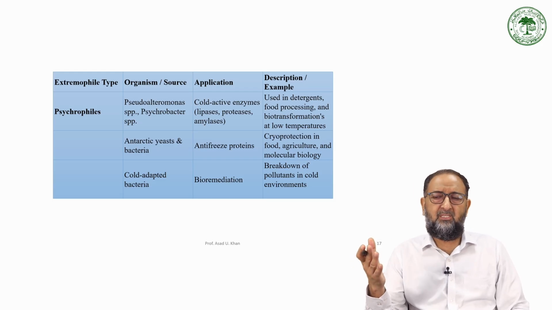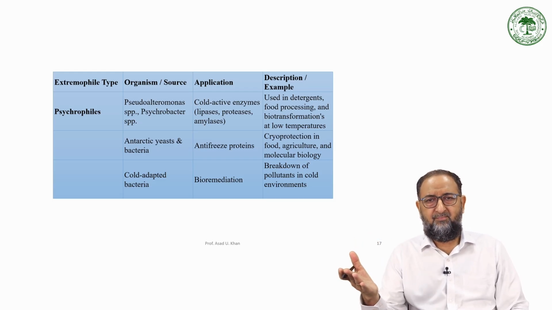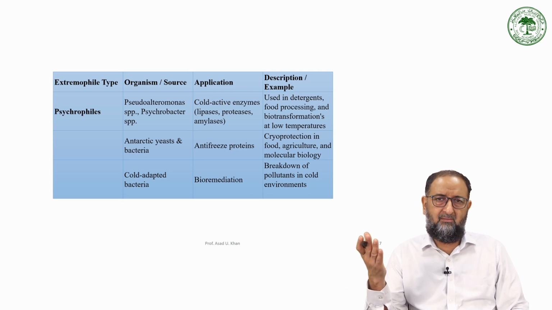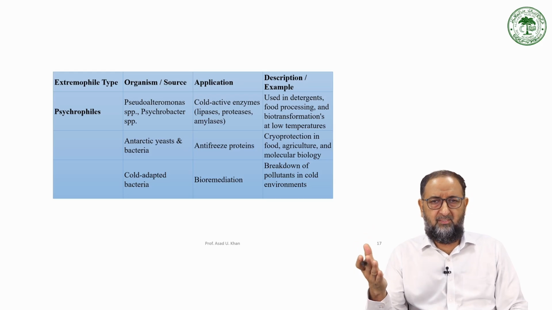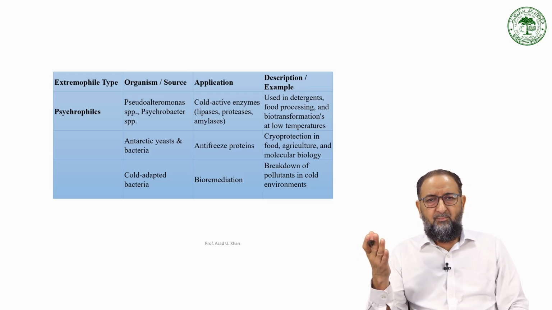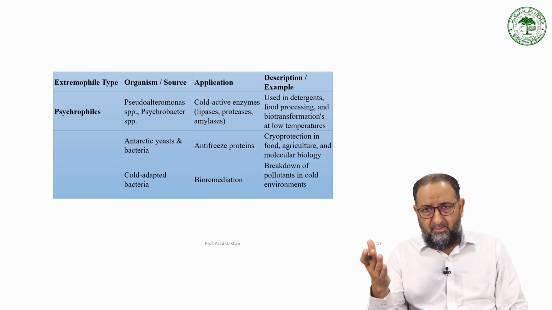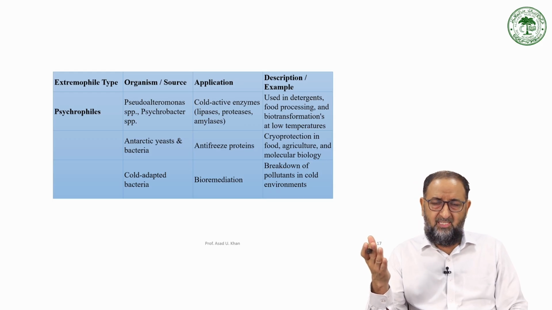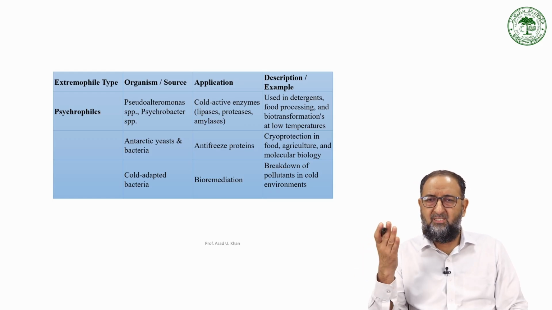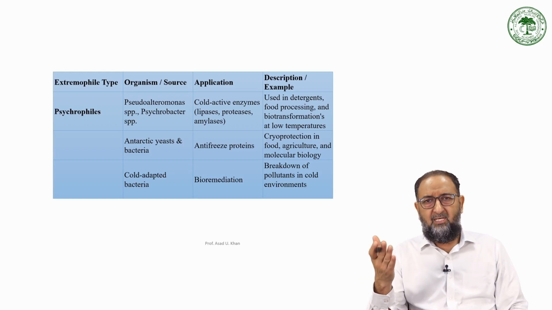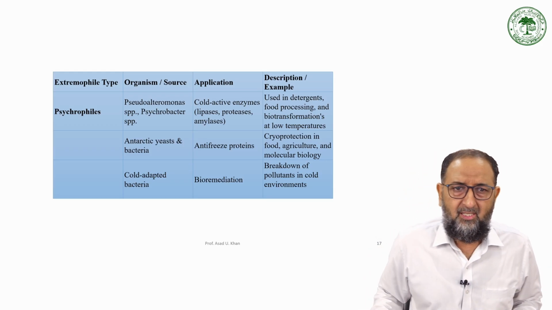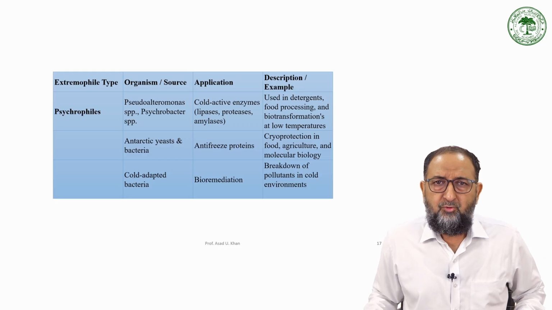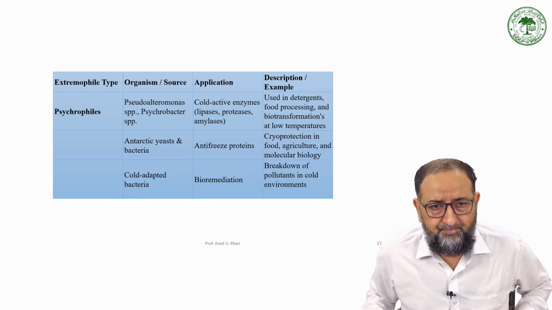For example, if you are working on some reaction under cooling conditions, right, at 0 degrees or 15 degrees, then you are not able to use the enzymes isolated from mesophiles, because mesophile enzymes have an optimum temperature of 37 degrees centigrade, and what you need is cooling conditions at 20 degrees, 10 degrees or 4 degrees. So for that psychrophile enzymes are required, and they can be best used for industrial applications.